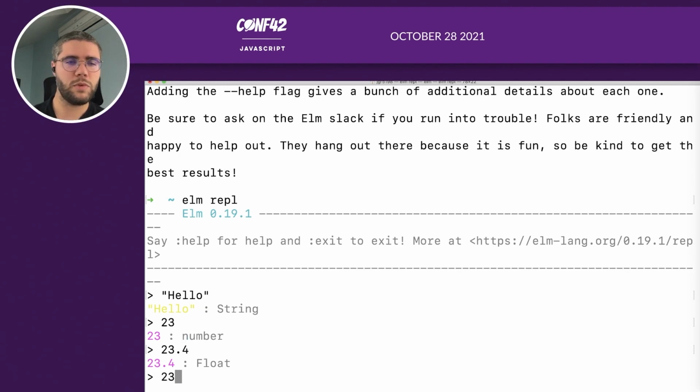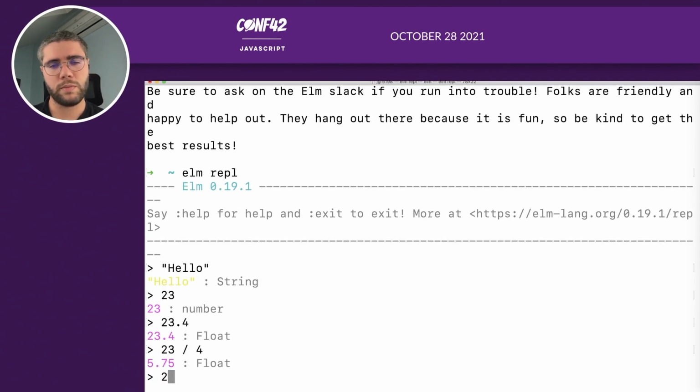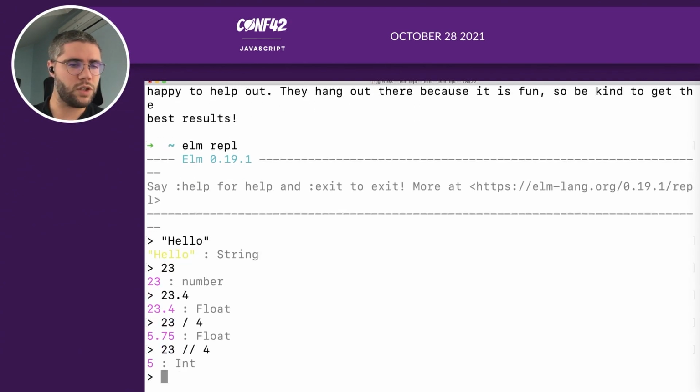So you have some basic operations, for example, the integer division. Here we have an Int, so we can see an Int. We can concatenate things, maybe. Hello.